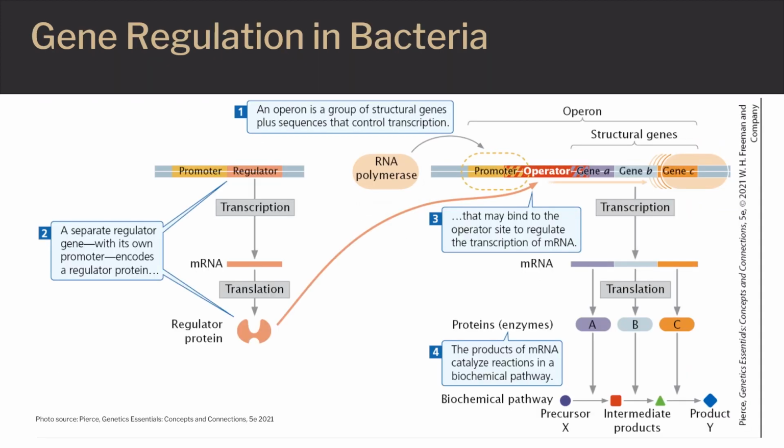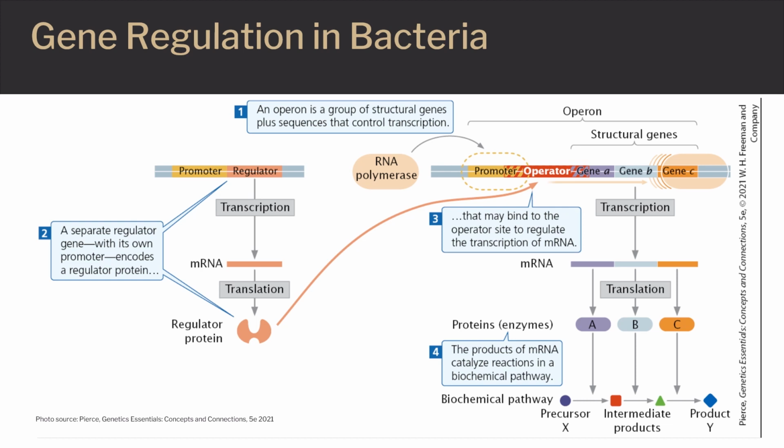Functionally related genes in bacterial cells are frequently clustered together in a single transcription unit termed an operon. A typical operon includes several structural genes, a promoter for those structural genes, and an operator to which the product of a regulator gene binds. The organization of a typical operon is illustrated in this figure above.